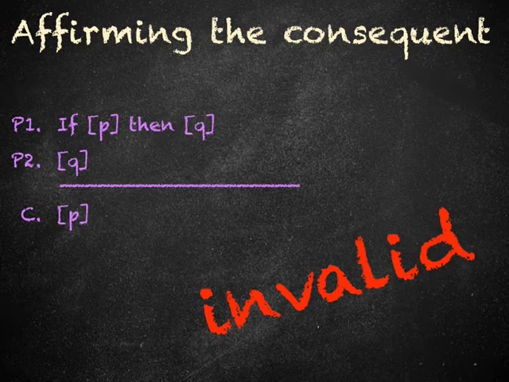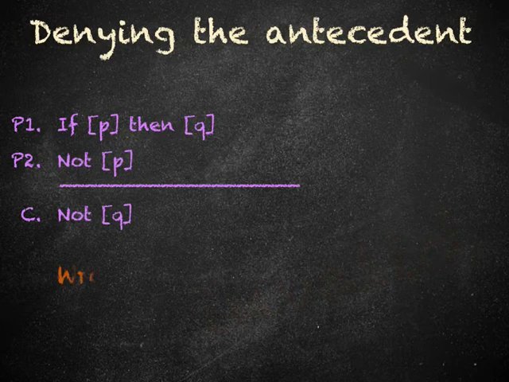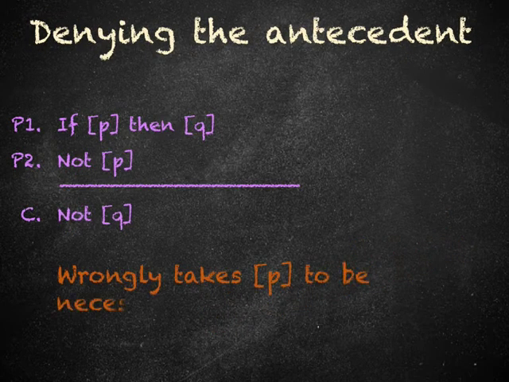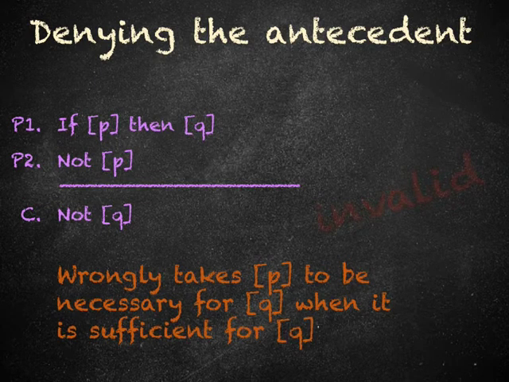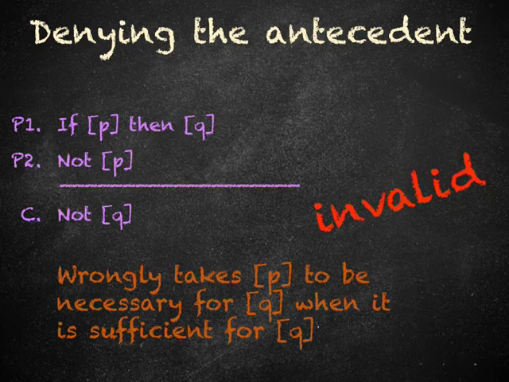The fallacy of denying the antecedent makes the mistake of treating the antecedent as if it is a necessary condition, when it isn't. Our conditional sentence is telling us that the antecedent is a sufficient condition for the truth of the consequent. It isn't telling us that it is a necessary condition.